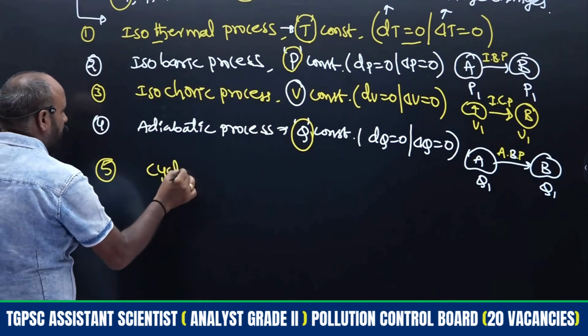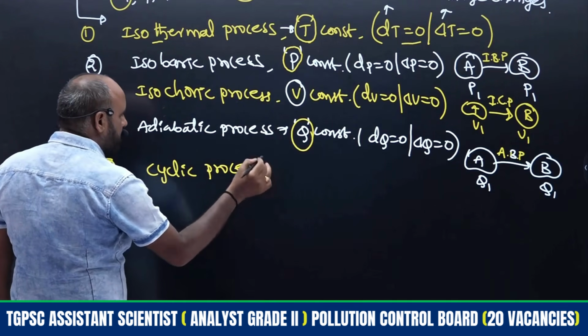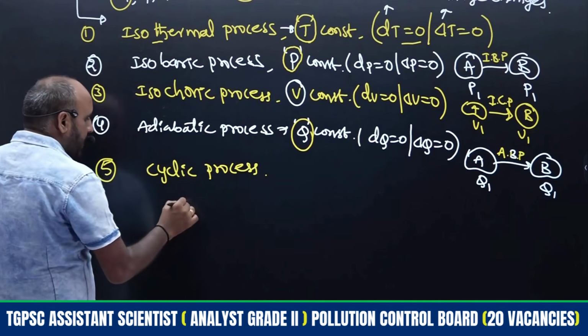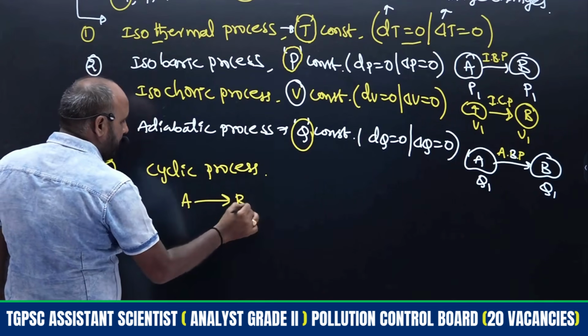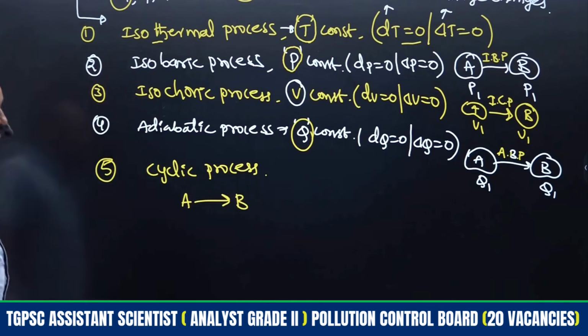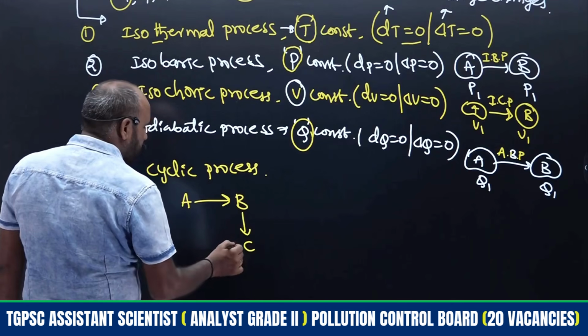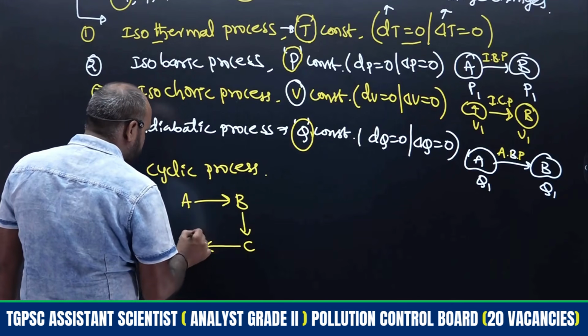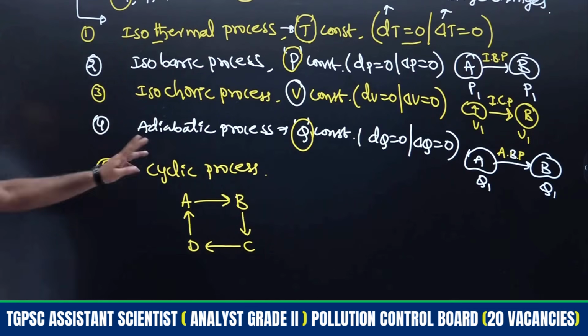The fifth process is the cyclic process. A cyclic process means any process that is carried out in a cyclic manner. System A is converted to system B, B to C, C to D, and again D to A. All four processes are carried out in a cyclic manner.